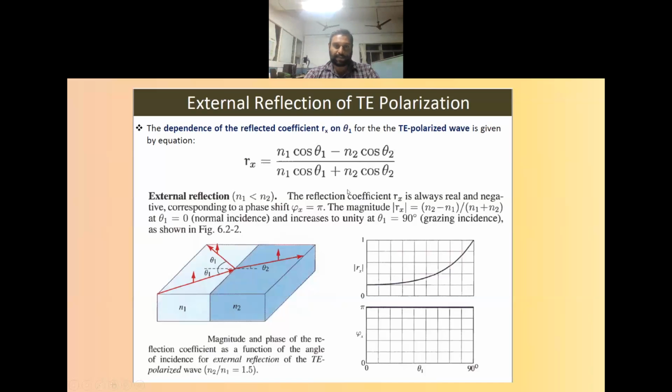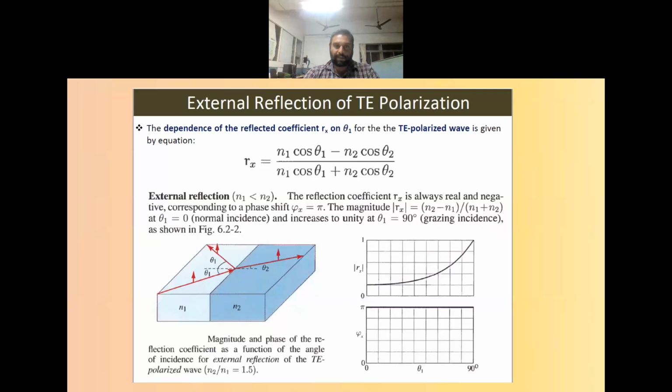After that, we can see that the reflection coefficient Rx is always real and negative, corresponding to a phase shift of pi. Since it is negative, it is showing a phase shift of pi. For the entire region, from 0 to 90 degrees, we are getting a phase shift of pi. And the reflection coefficient Rx is always increasing from theta 1 equal to 0 to theta 1 equal to 90 degrees. At theta 1 equal to 90 degrees, it is showing a value of 1. That means complete reflection is happening.